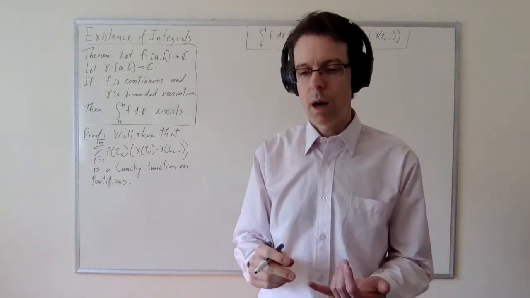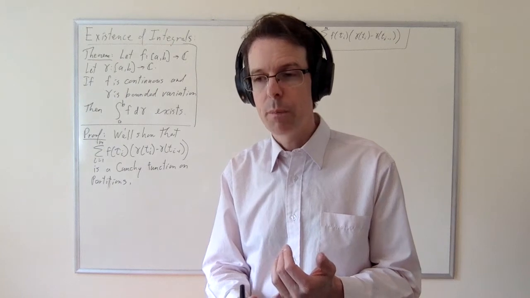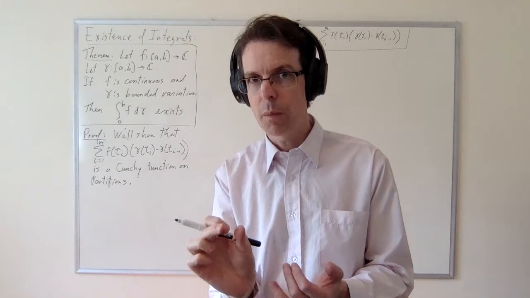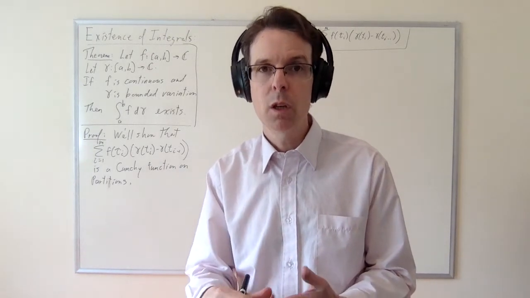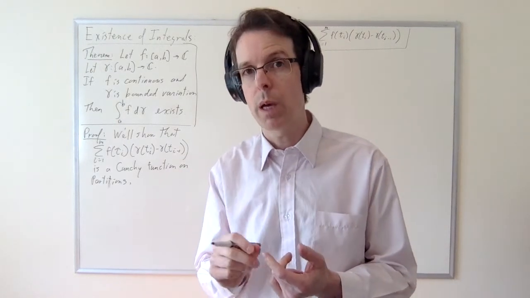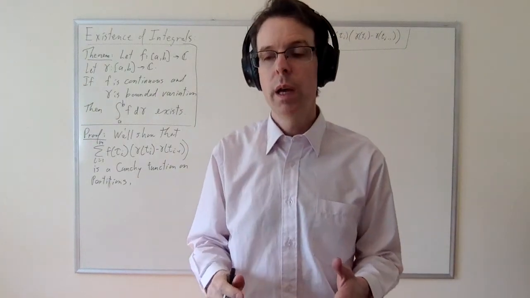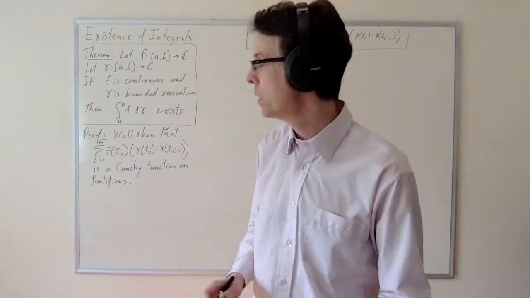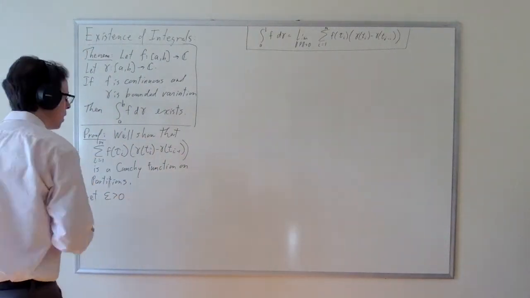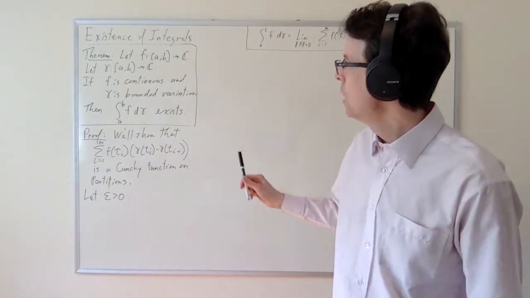So how does that strategy work? We need to demonstrate what it means to be Cauchy. For every epsilon, which is how close you want to get, there must be a delta, which is how fine the partitions need to be, so that if P and Q are two different partitions, both of them delta fine, and P is refined by Q, then the difference between this function on P and this function on Q is going to be no greater than epsilon. That's what we need to demonstrate. So of course, we're going to start by letting epsilon be greater than 0. And now I immediately need to tell you what delta is. Who the heck knows what delta is?